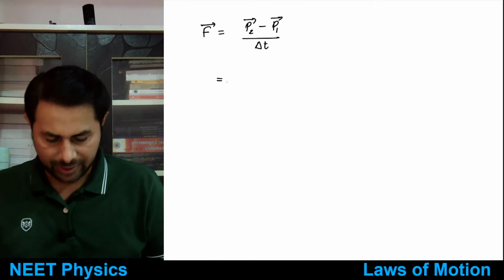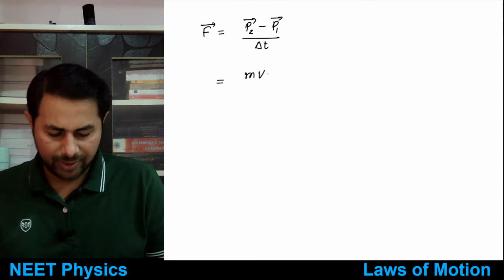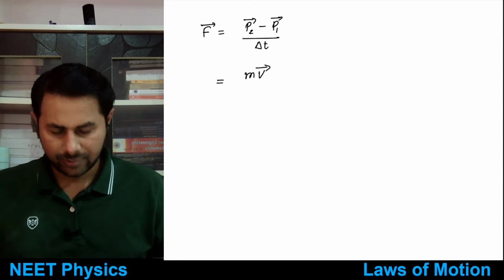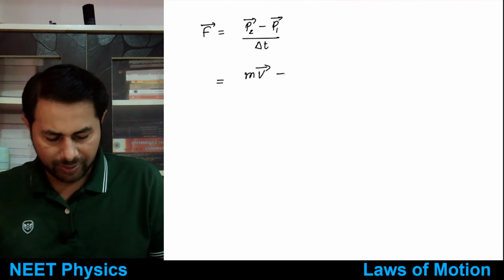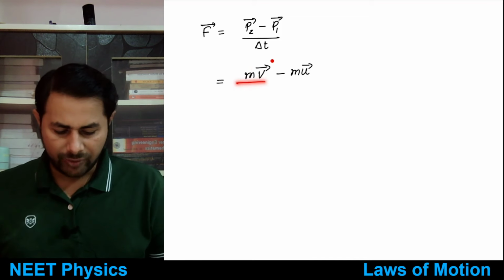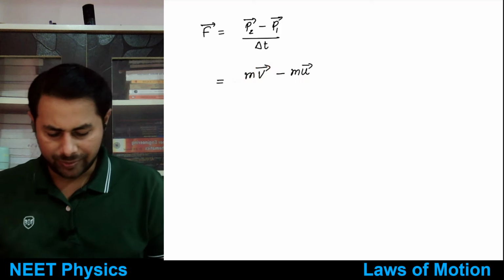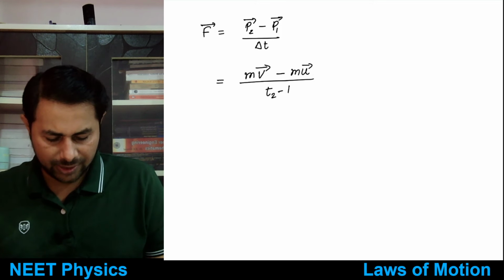P2 bar can be written as mass of the body multiplied by its final velocity, and P1 bar as mass multiplied by initial velocity. Generally we denote final velocity by v and initial by u, divided by the time delta t, or t2 minus t1.